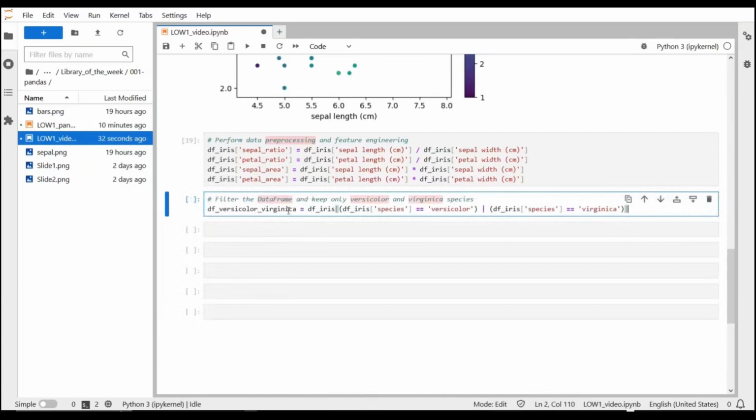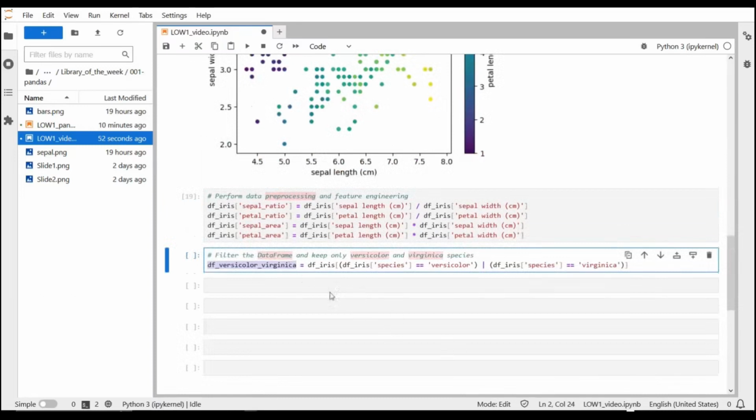We are creating a new data frame which is called df versicolor virginica, and we are creating it by filtering the df iris data frame. So basically df versicolor virginica will be a subset of the df iris data frame, and in order to filter this we are using two different logical operations. The df iris species double equal versicolor. This is a double equal because we are evaluating and we are not assigning. This is, I would say, basic Python syntax. Let's see what this does real quick.